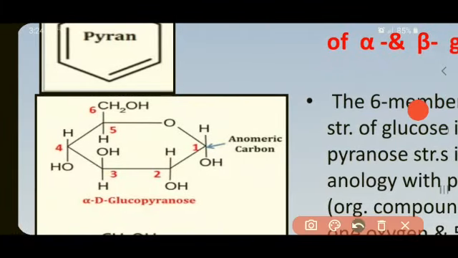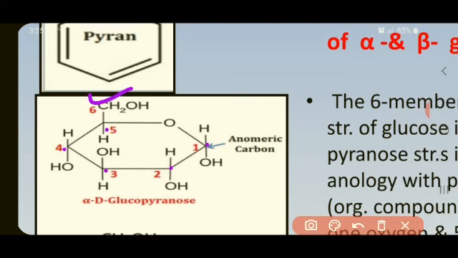Now here each and every carbon atom is numbered. This is number 1, 2, 3, 4, 5 and 6th. Sixth one is CH2OH. Now while drawing this, always the numbering is to be done from the clockwise, that is after O the first carbon atom, second, third, fourth, fifth and sixth. Always the sixth carbon atom should be written on the top, that is above the plane of the hexagonal ring.